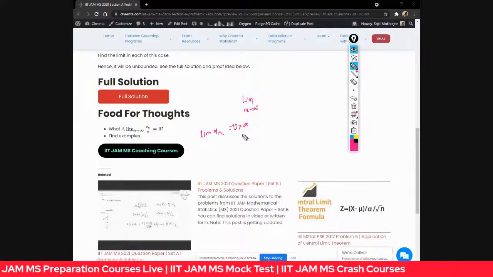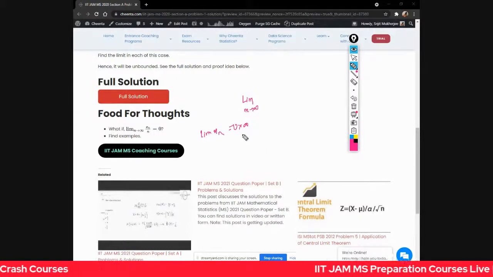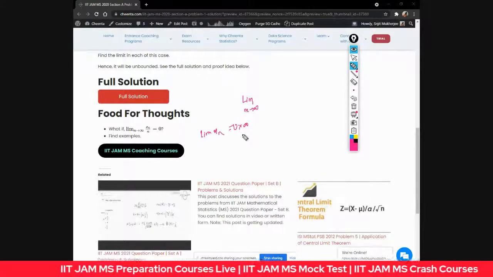So explore the food for thought, and mention in the comments of this post what you thought about it, guys. Let's have a discussion about this problem. Let's not stop at the problem itself. Let's explore the problem. Only then will the beauty of learning the subject come, guys.